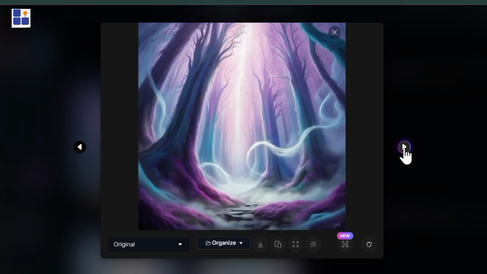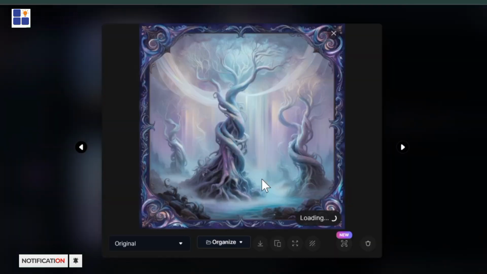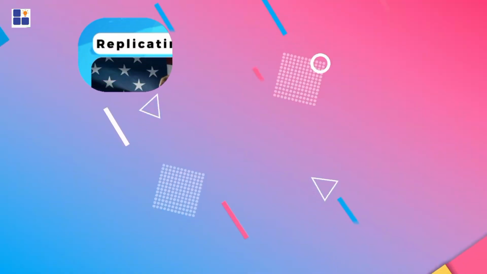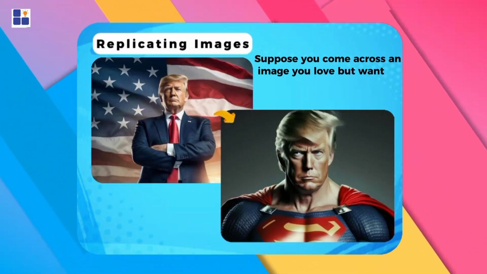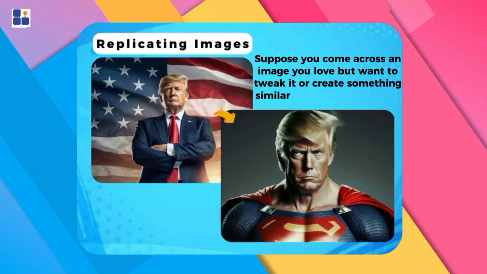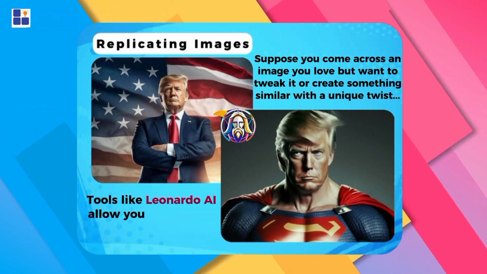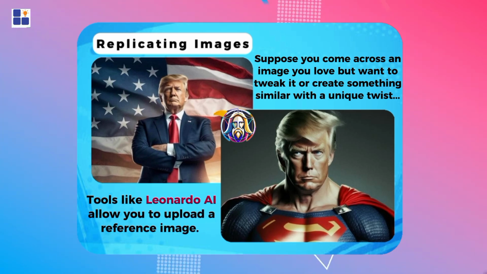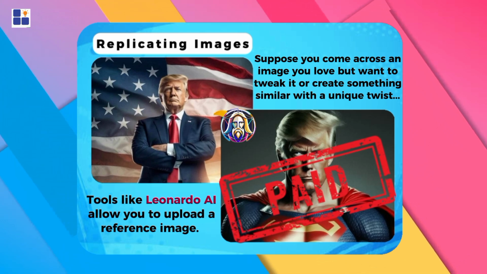Now, we've covered the 3 most important principles to note with text-to-image generation. Let's now see something that may be of help to us when it comes to AI image generation: replicating images. Suppose you come across an image you love, but want to tweak it or create something similar with a unique twist. Instead of starting from scratch, tools like Leonardo AI allow you to upload a reference image. This feature, however, is a paid option available in Leonardo AI's premium plans.